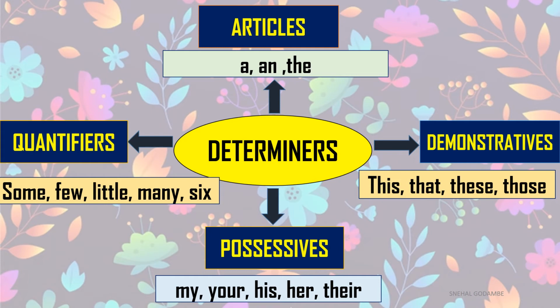Whenever you read those words, you understand the count or quantity of that noun. I have some money. Give me a little milk. There are so many mangoes on the tree. So we have seen four types of determiners which we are going to learn in detail in today's session: articles, demonstratives, possessives, and quantifiers.